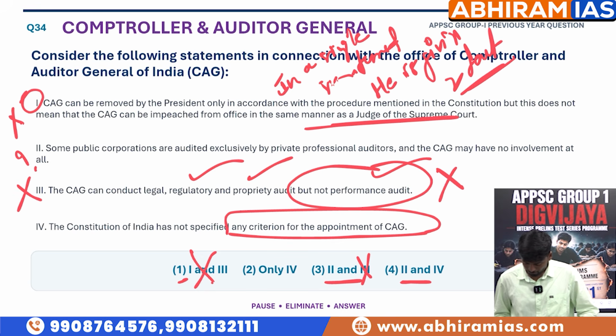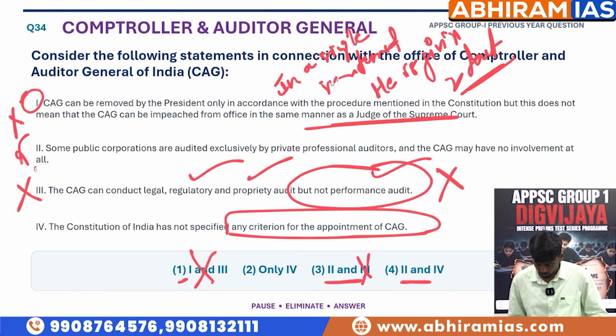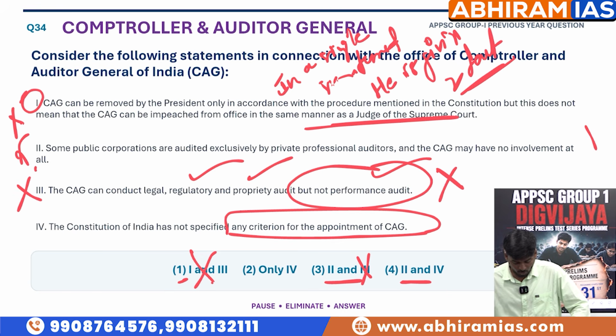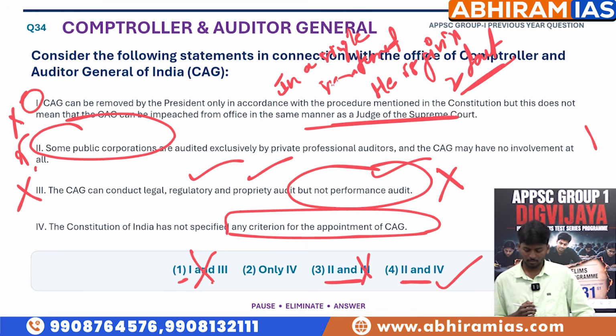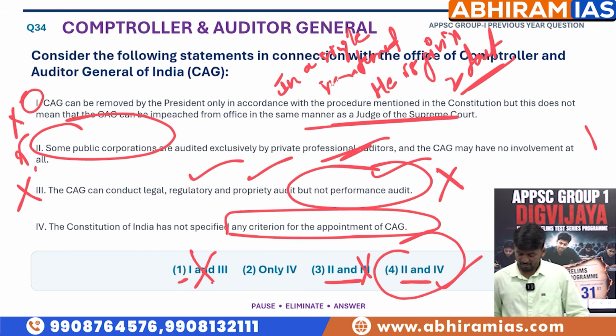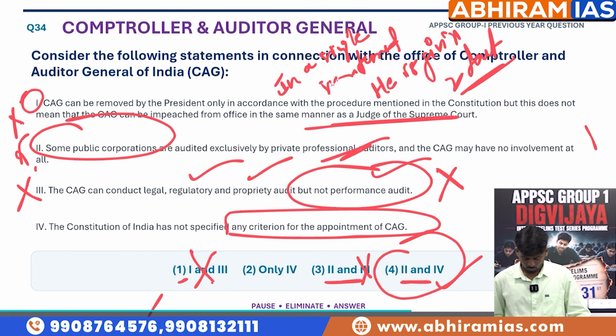Now we have to think about the second statement: some public corporations are audited exclusively by private professional auditors and the CAG may have no involvement at all. It's true. It says some public corporations, a few, are audited exclusively by private professional auditors. There is no extreme qualifier trap here to eliminate this statement. So it's true, and the right answer is option 4. Now let's check the answer.